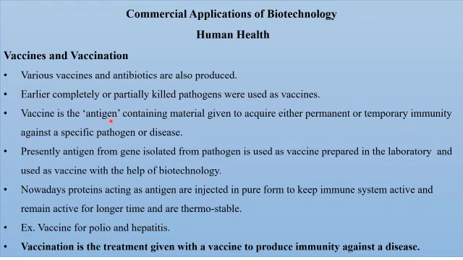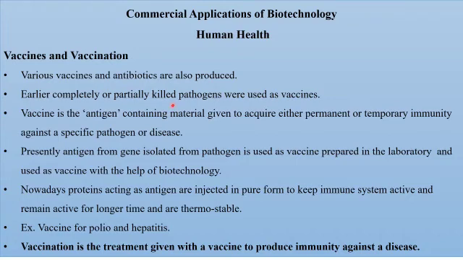Now, when completely or partially killed pathogens were used as vaccines, there was some percent chance that the person may contract the disease. Now, after contracting the disease, it may be mild, but in some individuals, it may be severe.